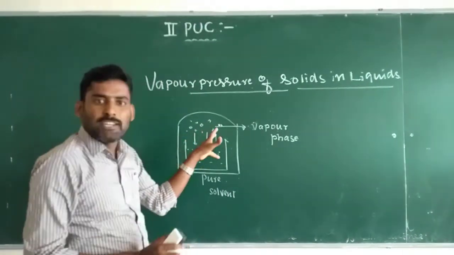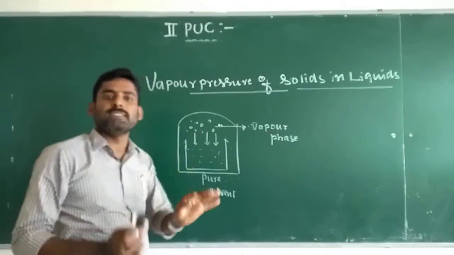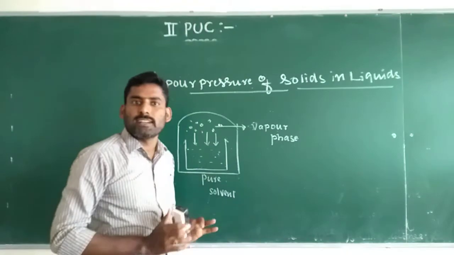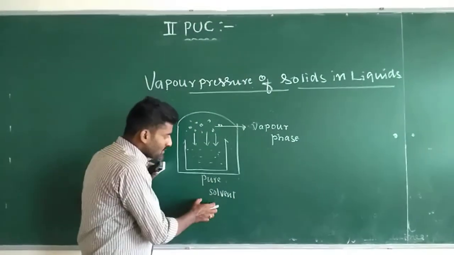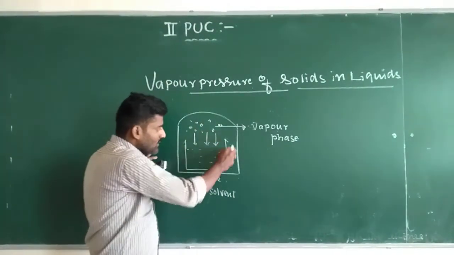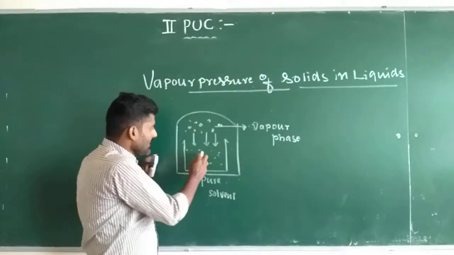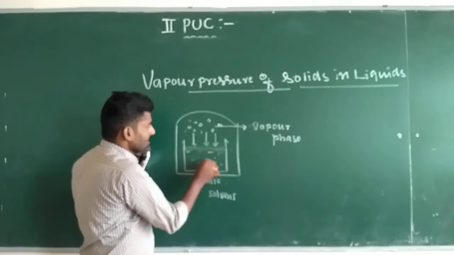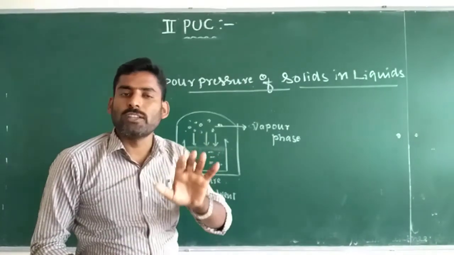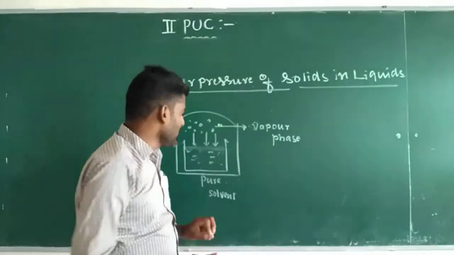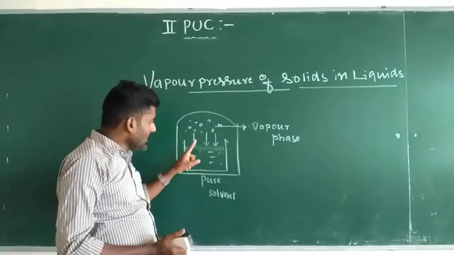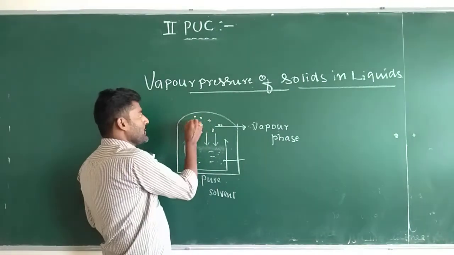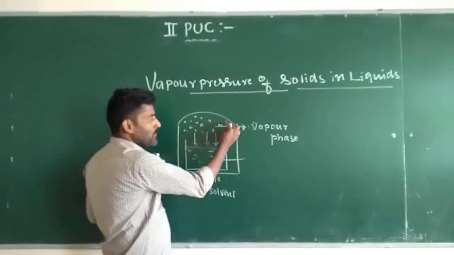In pure solvent, the overall surface of the liquid is covered by solvent molecules only. Here there is no other component. So the liquid molecules vaporize and the vapors are collected in the vapor phase.